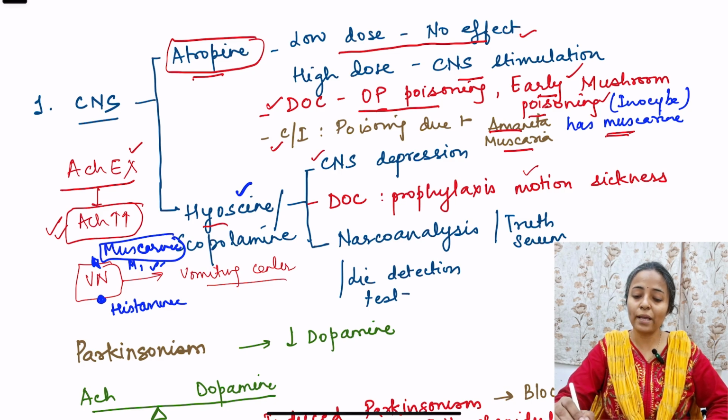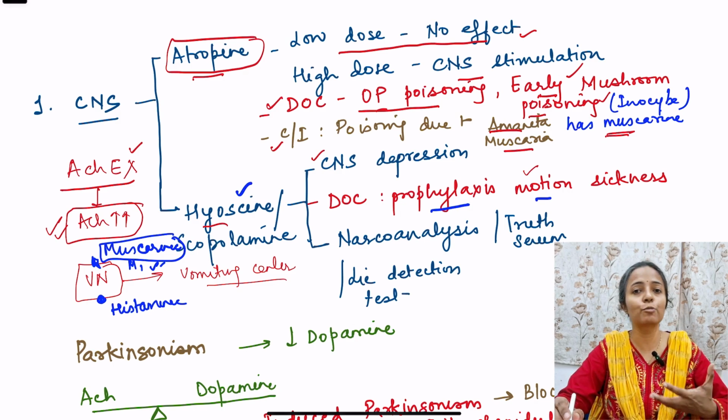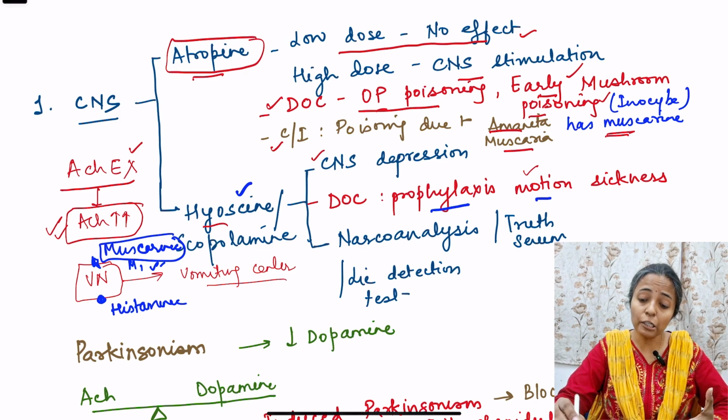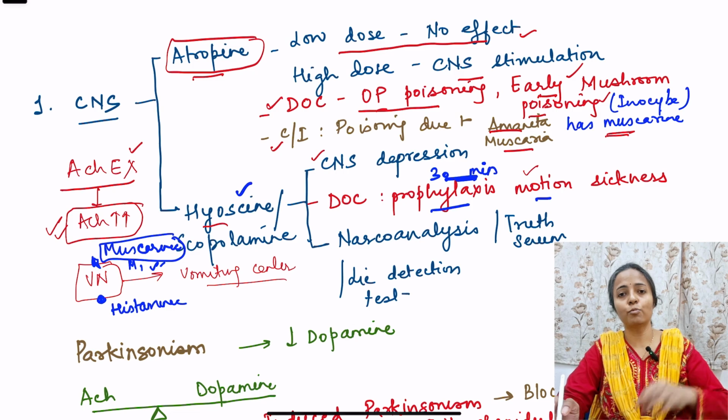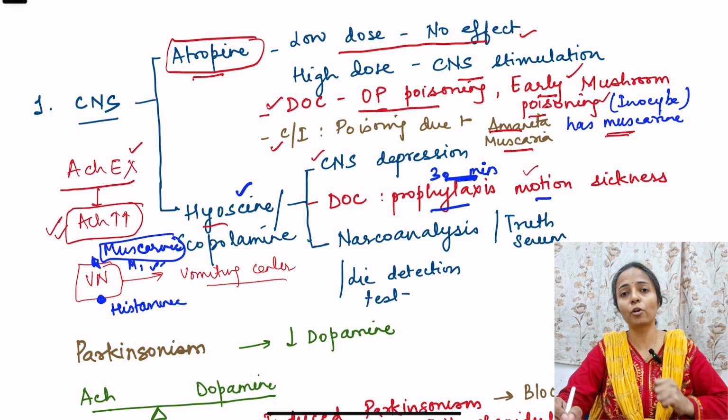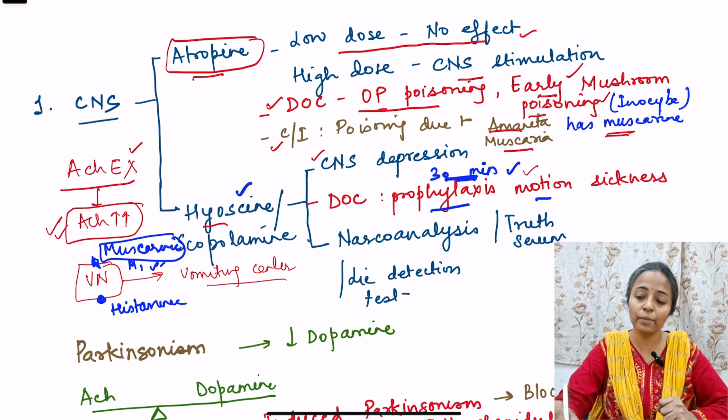Right, so that is why hyoscine is the drug of choice for prophylaxis of motion sickness. And when we say prophylaxis, meaning prevention, it should be given at least 30 minutes before the start of the travel. If you give it after motion sickness has started, then it will not be effective. You have to give it 30 minutes prior to the start of the travel, okay.